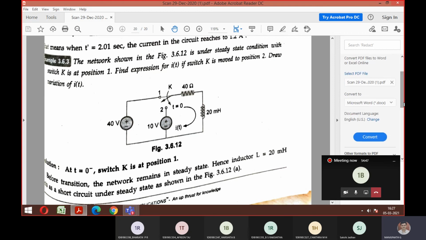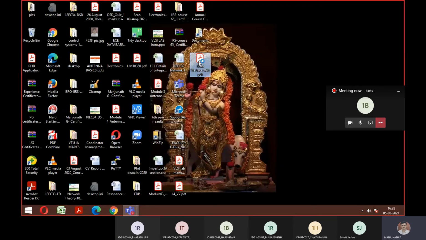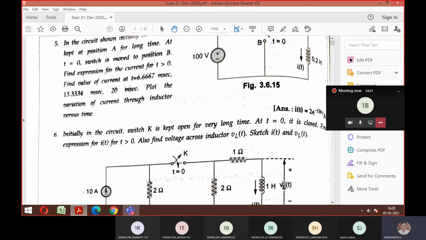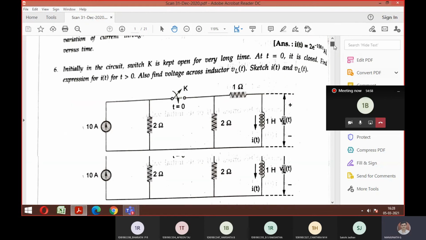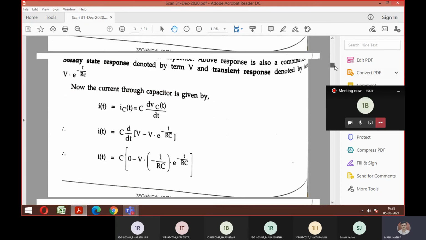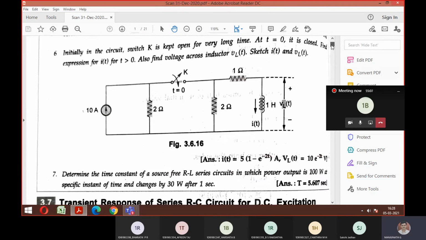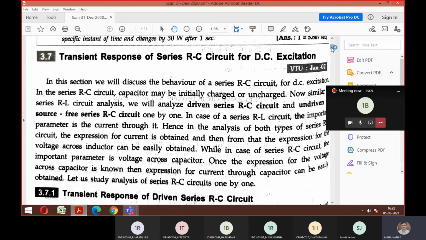Just one second. Okay, wait. This file is over. I will open one more. I think that problem has been cut. Okay, I will explain that. So before that, let me check. I think it has been cut.